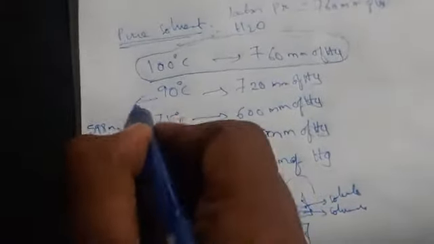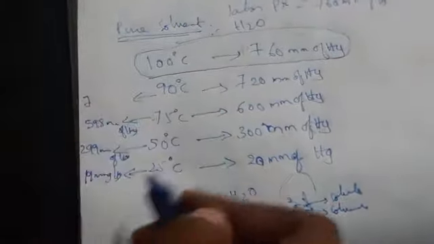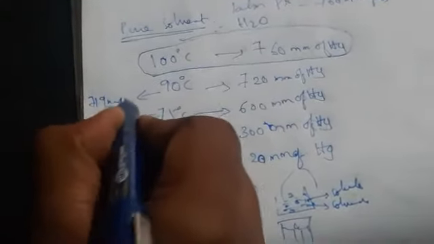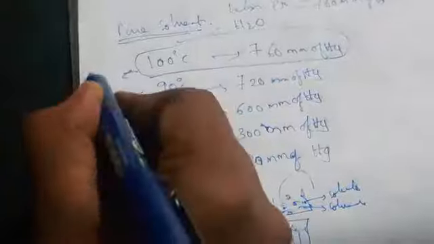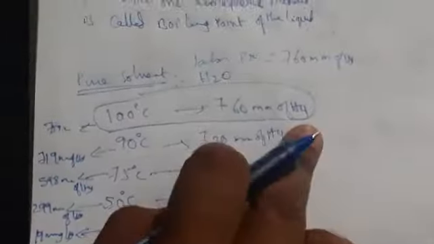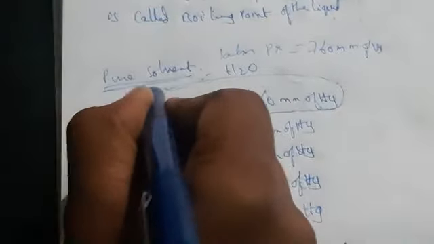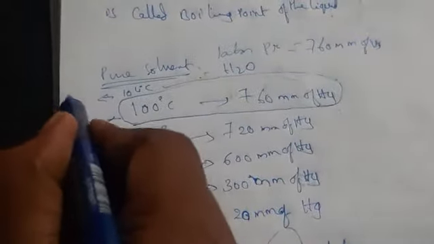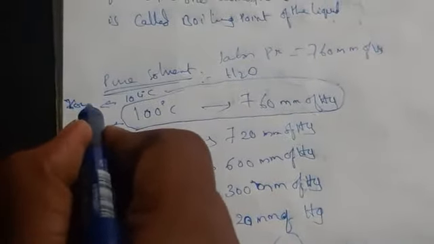For this one we are getting 719 mm of Hg. For this one we are getting some 759 mm of Hg. So when we increase the temperature, what happens automatically? Here at 100 degrees we got 760 mm. But to get 760 mm here, we have to increase the temperature. For example, say you increased it to 104 degrees, then you got 760 mm of Hg.